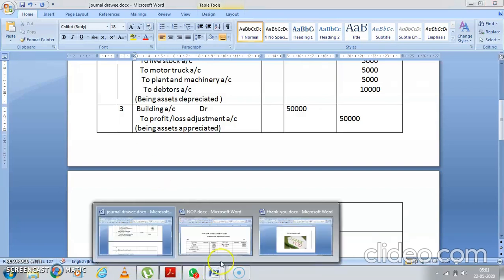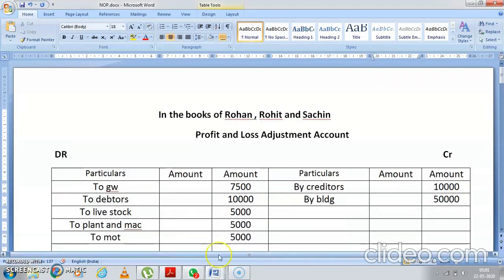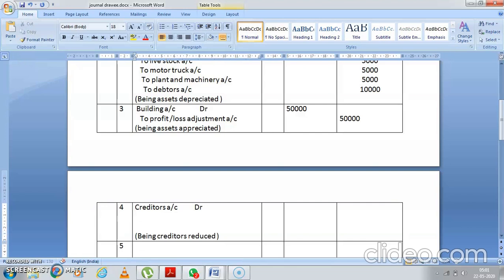Now what was the next? See, in the credit side you had two items, building and creditors. So reduction in the creditor is also your income. So that also you are going to write as creditors account debit to profit and loss adjustment account.